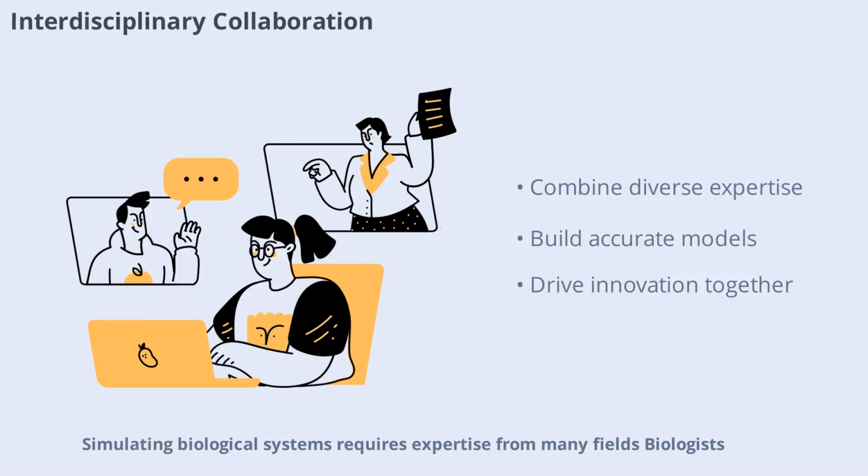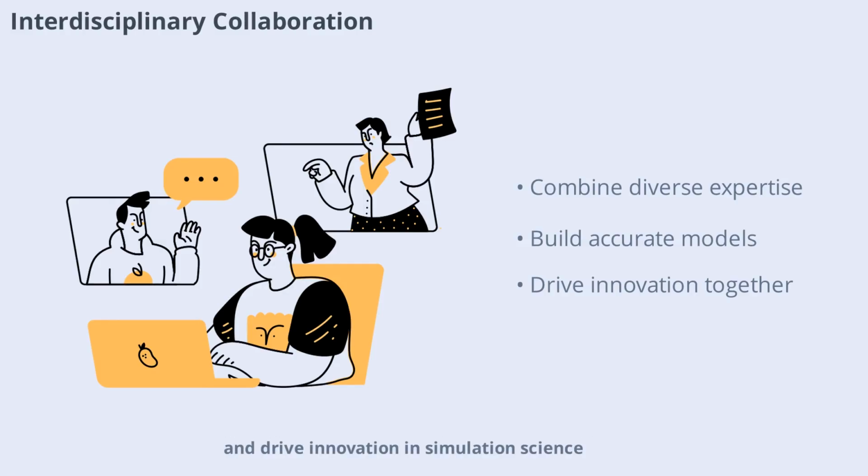Simulating biological systems requires expertise from many fields. Biologists, mathematicians, computer scientists, and engineers all contribute unique skills. Collaboration is key to building accurate models, developing new algorithms, and interpreting results. By working together, interdisciplinary teams can tackle complex problems and drive innovation in simulation science.